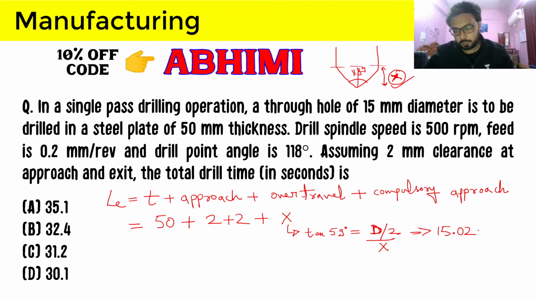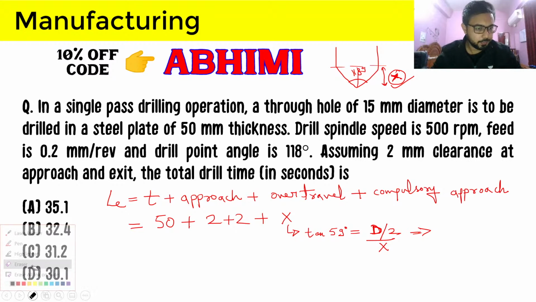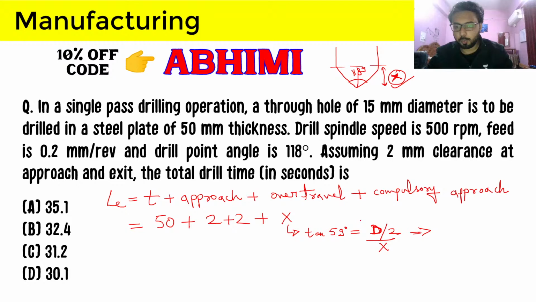So x will come out as 15.02 millimeters. Actually, the diameter was not 50, it was 15 mm, so we have to do this correction here. So it will be tan 59 equals 7.5 divided by x, and it is coming out as 4.50. So this is the value of x, in mm.